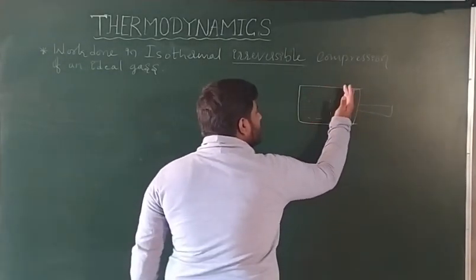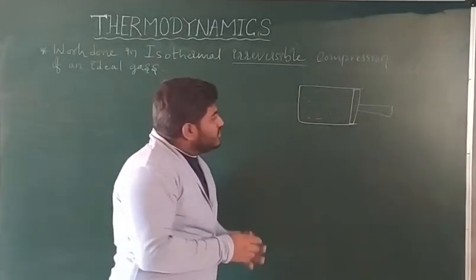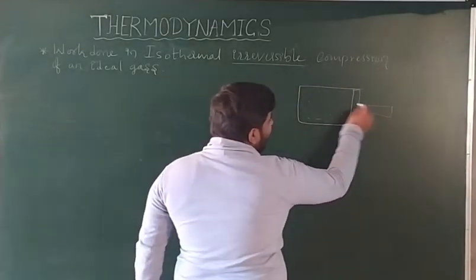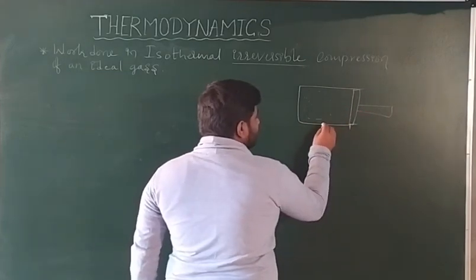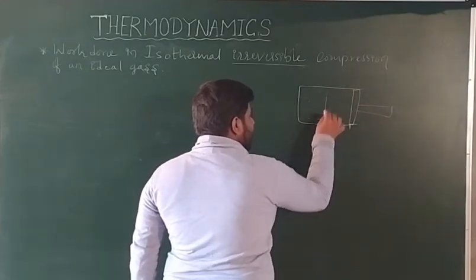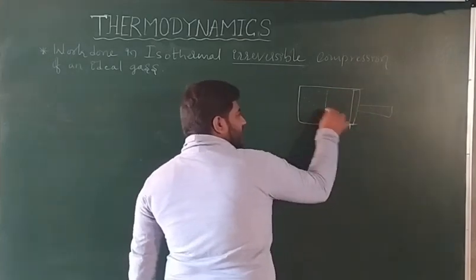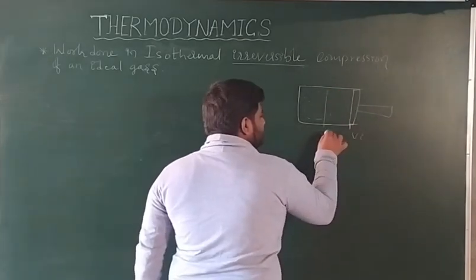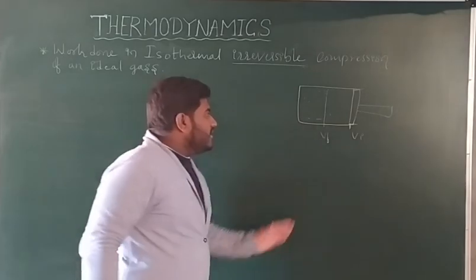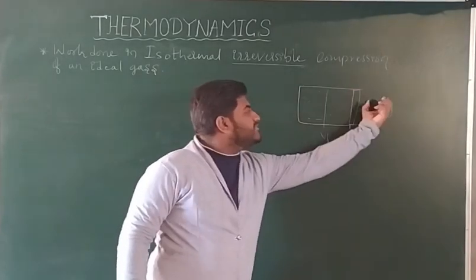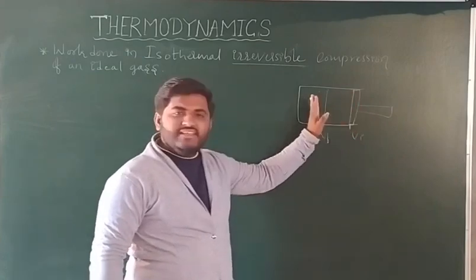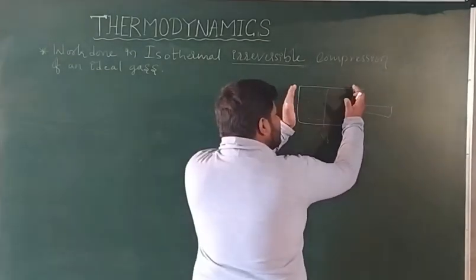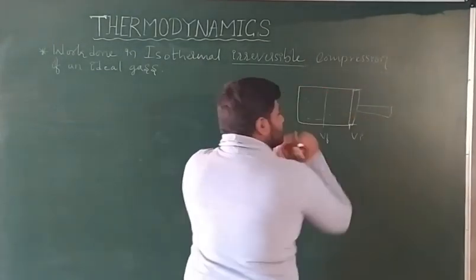These gases undergo compression, right? So the piston moves from here to here. This is the initial volume. This is the final volume. The piston is moving inside, and at the same time the volume is decreasing, right? Earlier the volume is this much. Now the volume is this much.